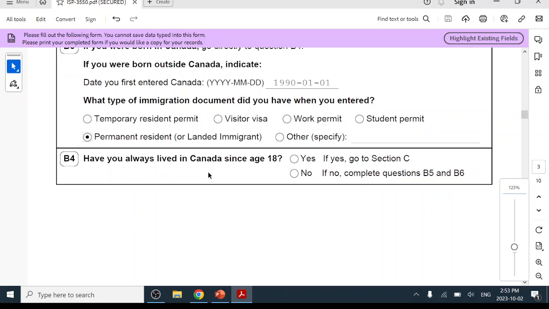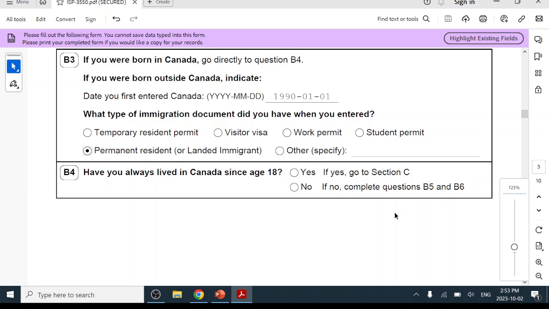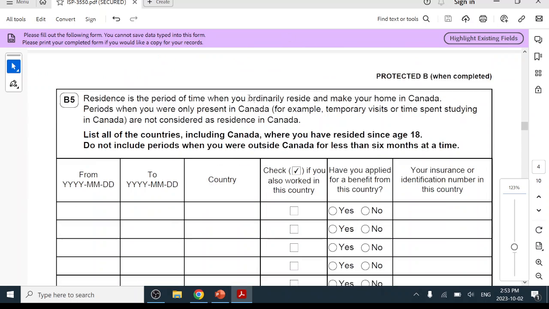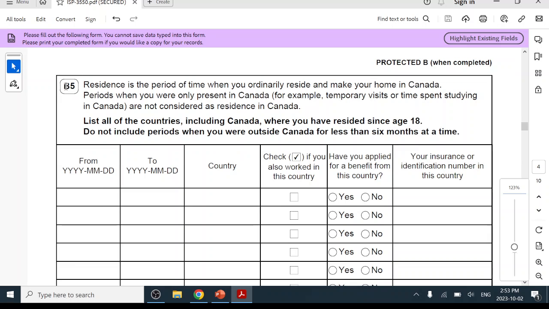Have you always lived in Canada since the age of 18? This is for people who were born in Canada, then normally you need to check yes. But if you immigrated to Canada, then no. So go to question B5. They will ask you to provide your residence history since the age of 18.